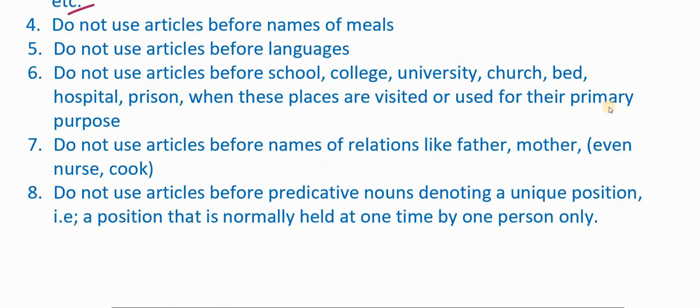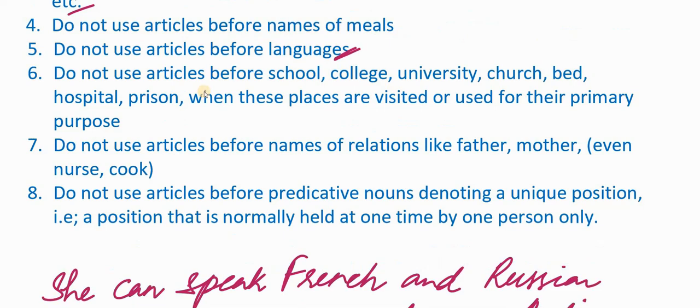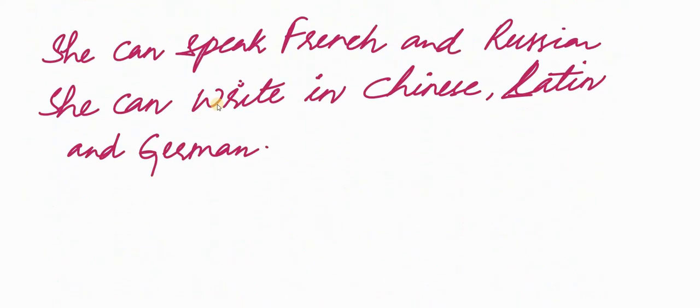Let us now look at the fifth area that requires no article. Do not use articles before languages. Whenever we talk about languages, we don't use articles before them. Look at the examples here. She can speak French and Russian. French and Russian are the names of the languages. I have not written any article before the names of languages, again because these are proper nouns. French is the name of a specific language. It is a proper noun and we don't use articles with proper nouns.